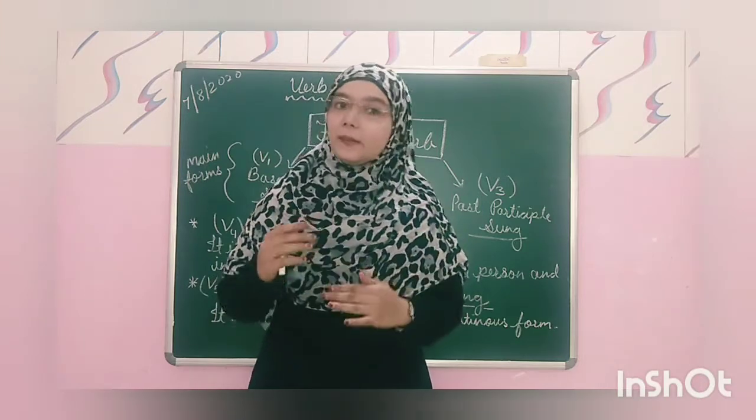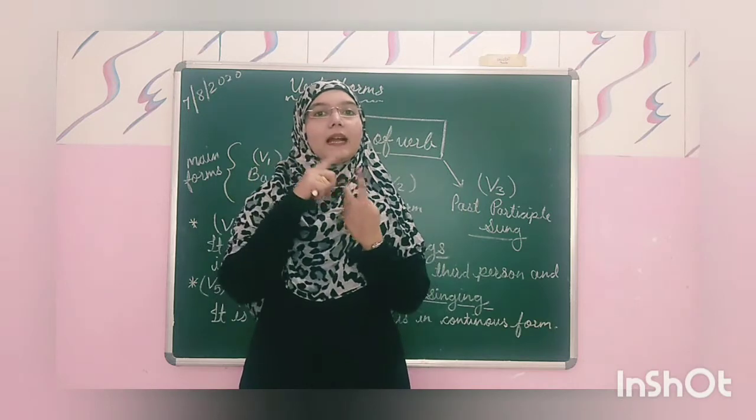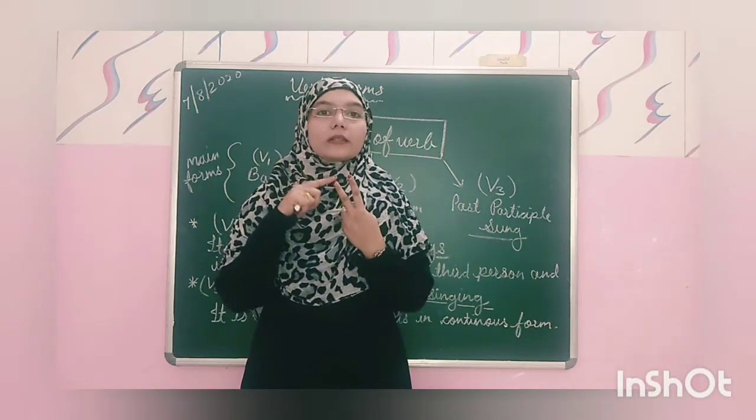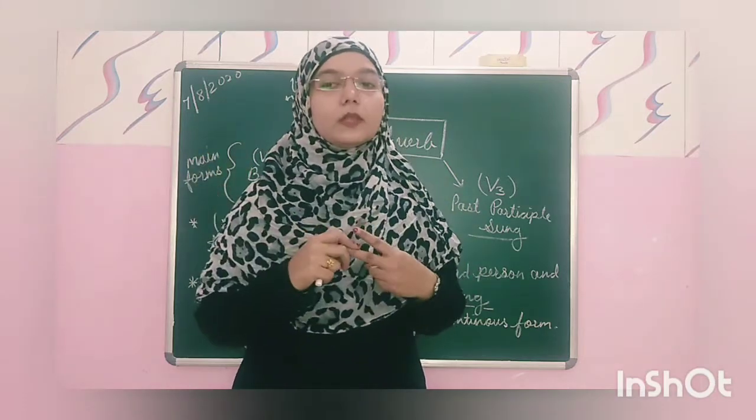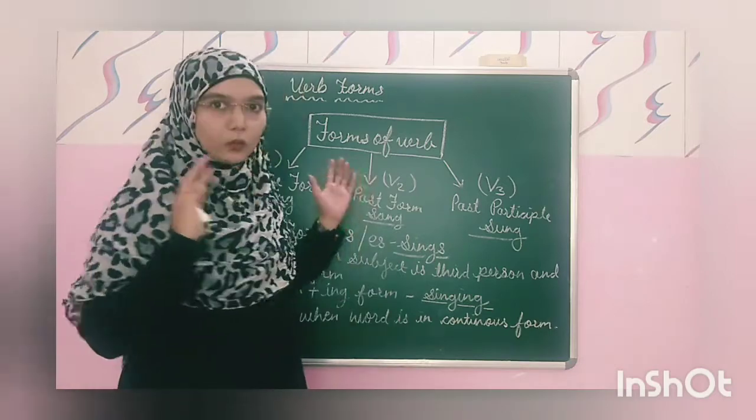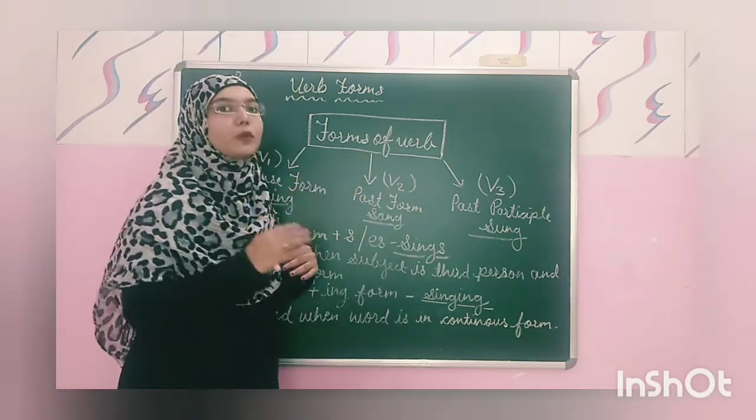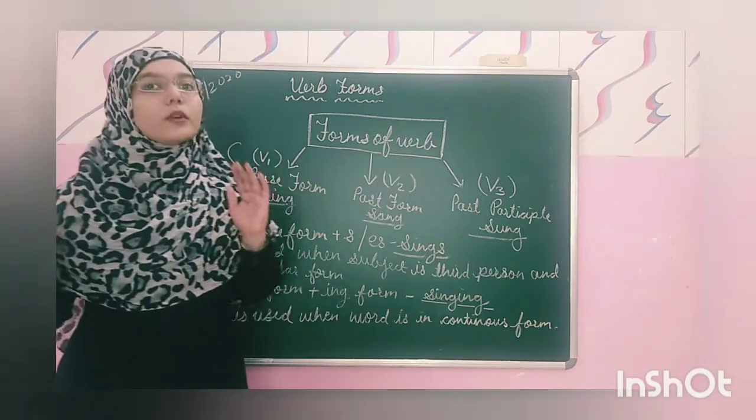और even आपने ये भी सीखा है कि there are two types of verbs, the main verb and the auxiliary verb. Auxiliary verb is also called the helping verb. So now we will move on to the next level of the verbs, means we will get deep knowledge about the verbs. Forms of verbs. What are the forms of the verbs?